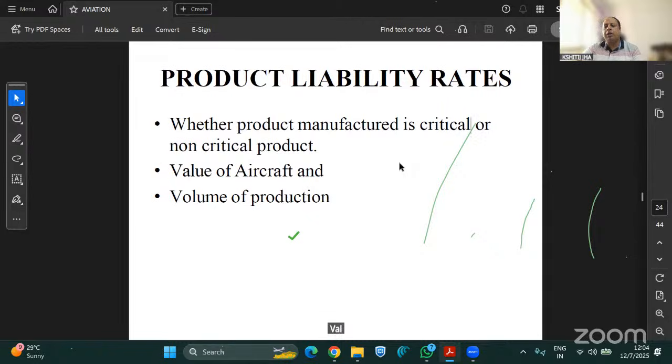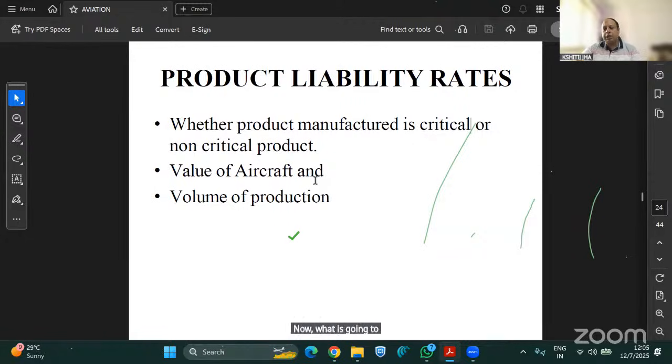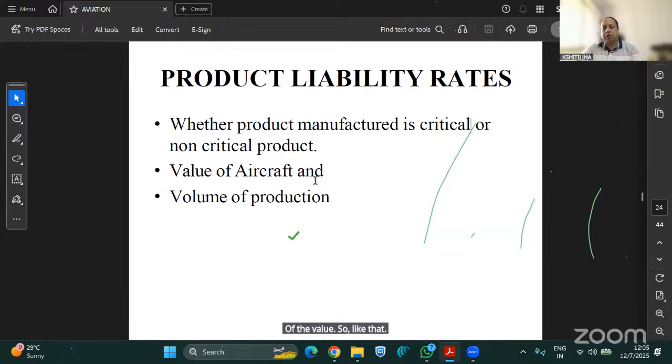Value of aircraft and volume of production. So value of the aircraft is also important. Like if we are manufacturing a product for a Boeing manufacturer, and we are supplying to the USA. Now, what is going to happen? Obviously, those parts will be fitted in, say, a Boeing 787 Dreamliner. Now, a Boeing 787 Dreamliner can run up to a very high value, say up to $100 million, $150 million, if it's a very big aircraft.